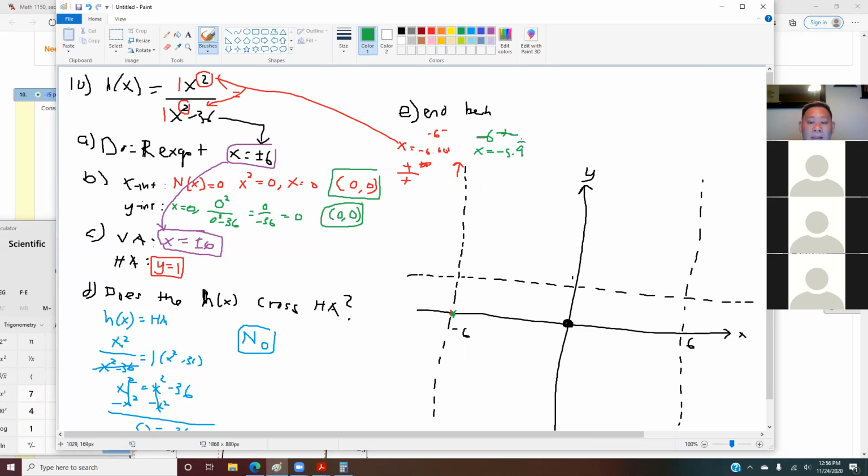5.9999, and plug this inside here. Again, when you square this, it's positive. Whereas negative 5.999 squared minus 36, positive or negative? You're negative, right? It'd be negative. So this came out to be negative infinity, means this goes down.